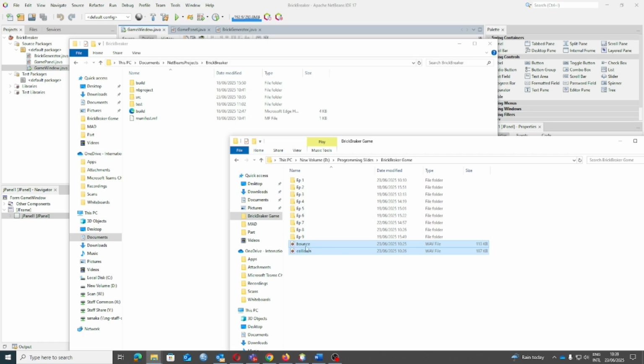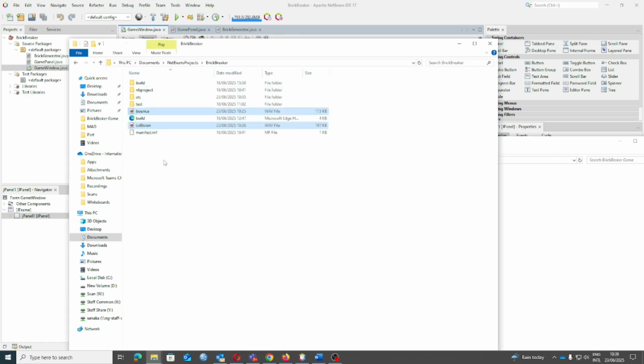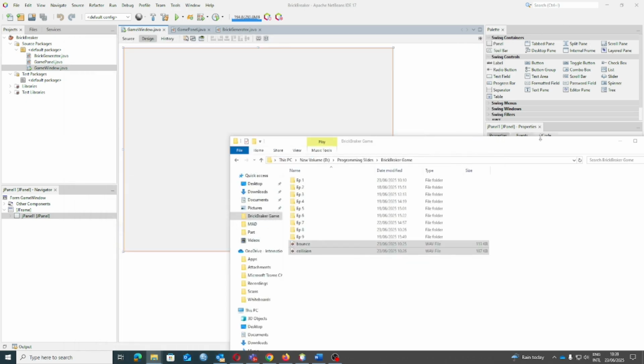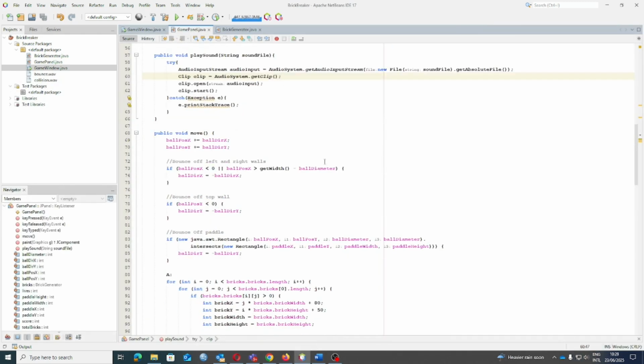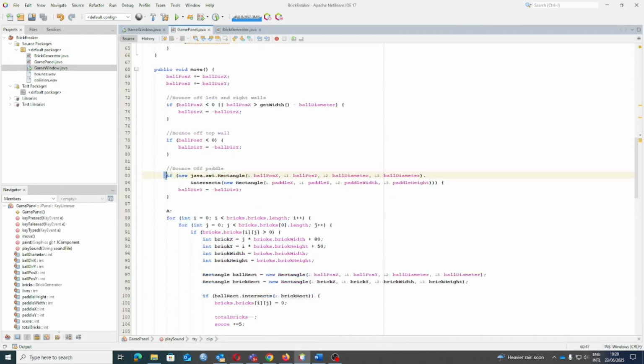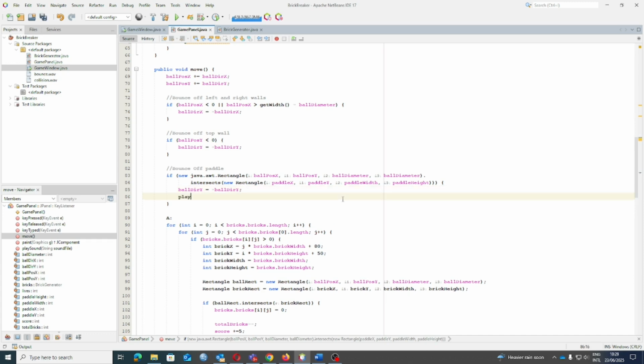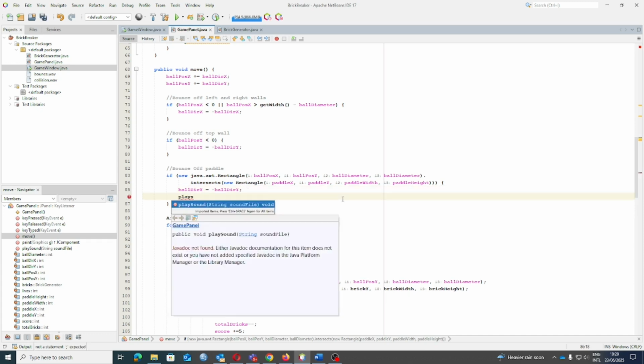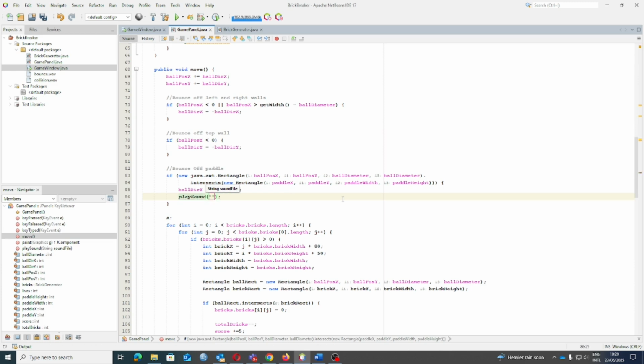Download suitable sound files for your game and make sure the file type is WAV. Open your NetBeans project and move your downloaded files into the project's root directory. Call playSound methods in your collisions and pass sound file names to the methods.